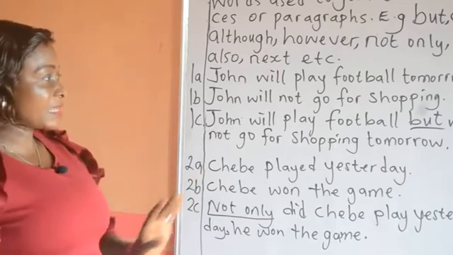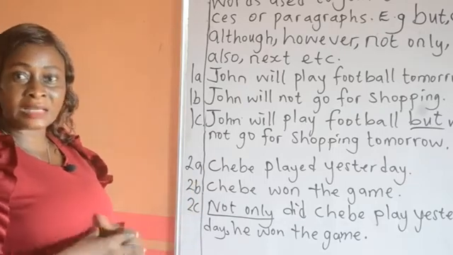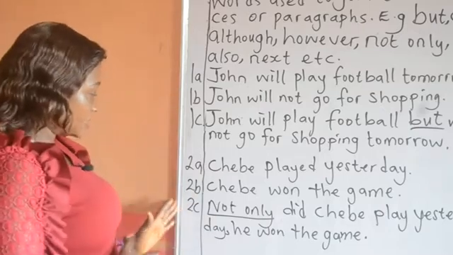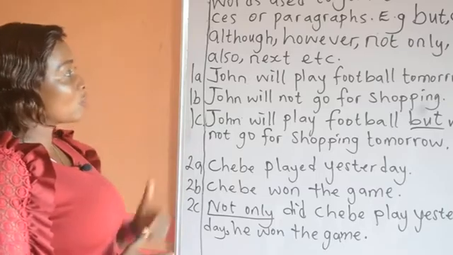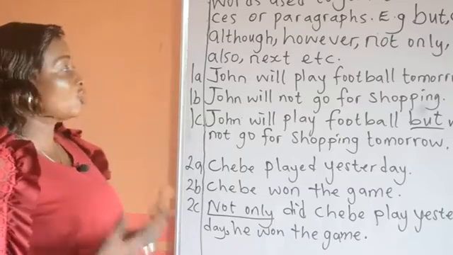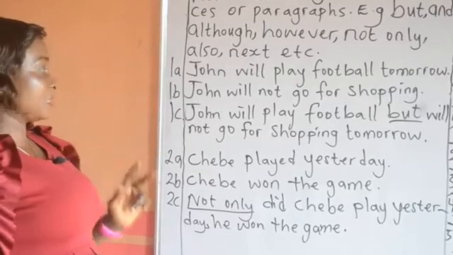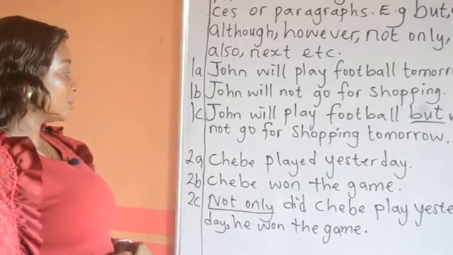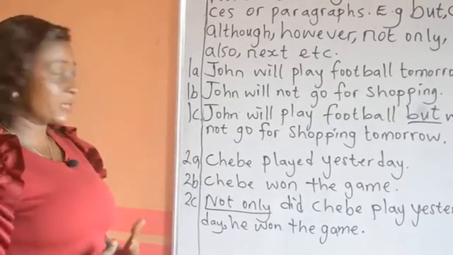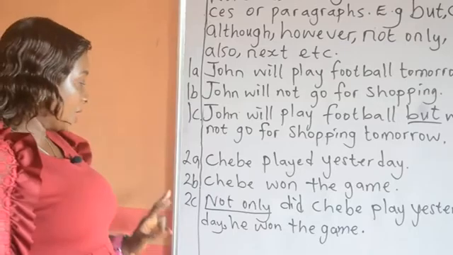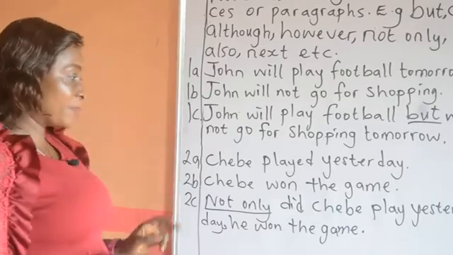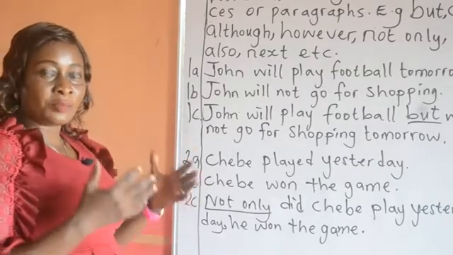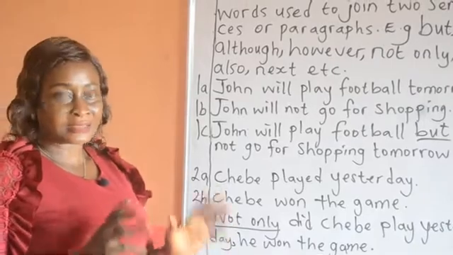So you see, sentence connectors join two sentences or paragraphs to make one complete sentence. I quickly take it again. John will play football tomorrow. 1B says John will not go for shopping. 1C says John will play football, but will not go for shopping tomorrow. 2A, Chebe played yesterday. Chebe won the game. And the connector says not only did Chebe play yesterday, he won the game. So you see, sentence connector makes your sentence beautiful and simple.